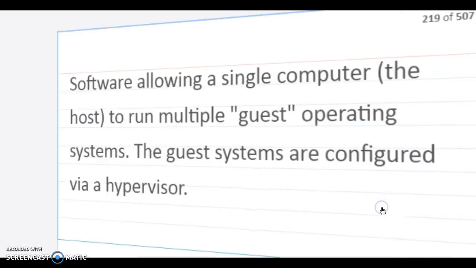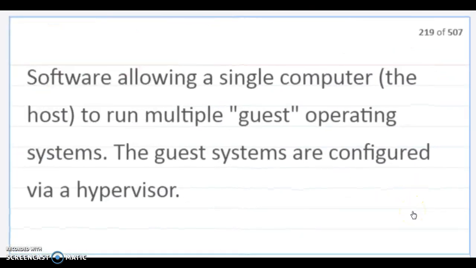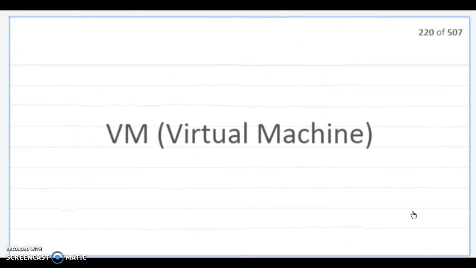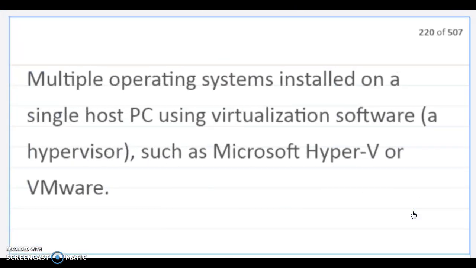Virtualization technology. Software allowing a single computer, as the host, to run multiple guest operating systems. The guest systems are configured via hypervisor. VM is a virtual machine. Say multiple operating systems installed on a single host PC using virtualization software, hypervisor like we just said before, such as Microsoft Hyper-V or VMware.